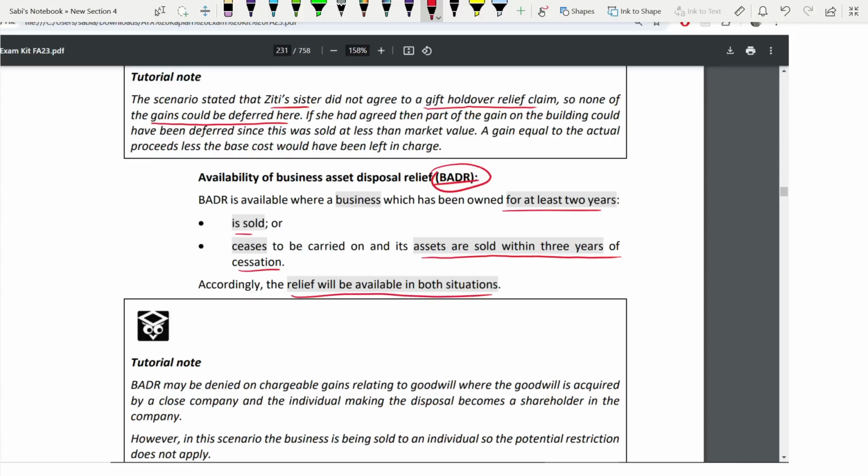When we are selling to the sister as a going concern, or when we are selling the entire business, because we are holding it for 2 years. Check the dates when we bought the business, when we are selling. Then you will see whether you are owning it for 2 years or not. Okay. That's why our CGT is at 10% because business asset disposal relief is available.